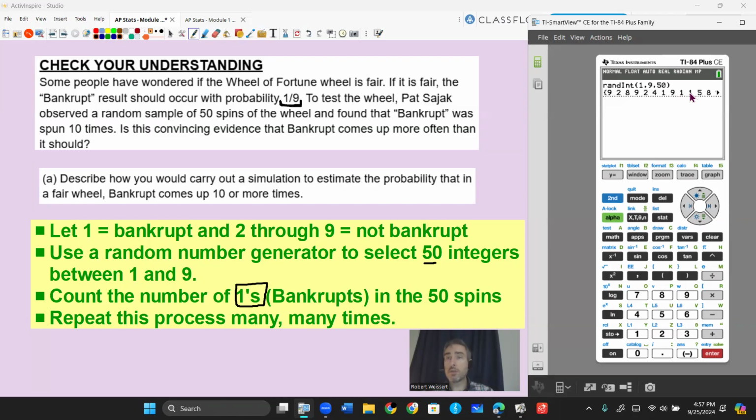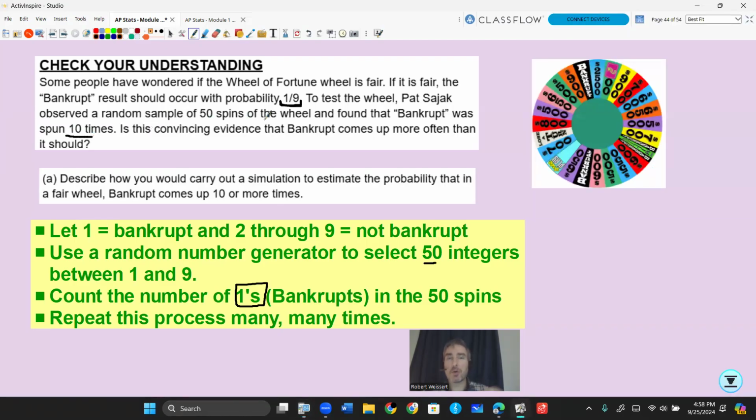So I got 1, 2, 3, 4, 5, 6, 7, 8, 9, 10. So 10 out of my 50 spins, wow, how lucky is that, were bankrupt here in my one trial in my simulation. I would do this many, many times.